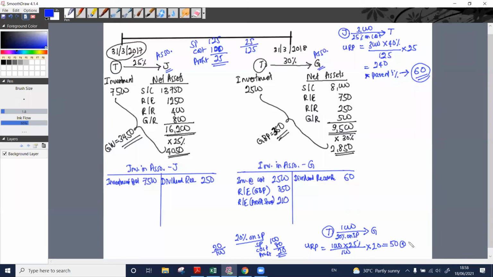We need to consider the acquisition percentage. So we have acquired 30% of this company. It means what is the amount we need to pass double entry? 50. What should be the double entry here?